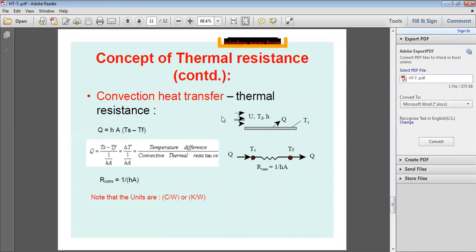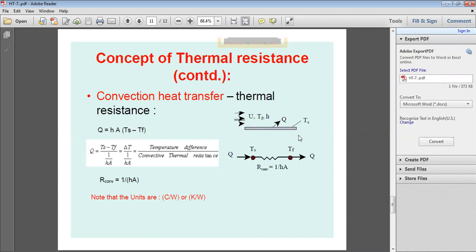How do you calculate thermal resistance in convection? How do you calculate the convection heat transfer rate? Q is equal to hA (TW minus T free stream), or TS minus TF.